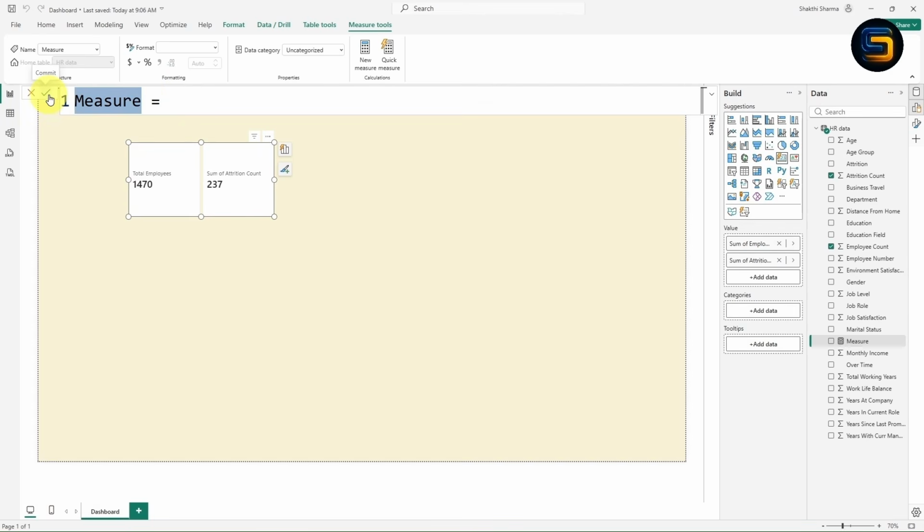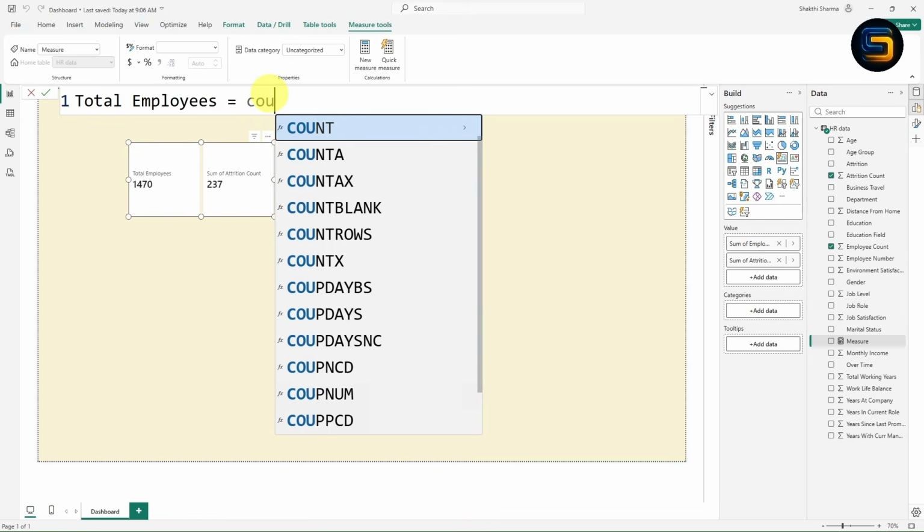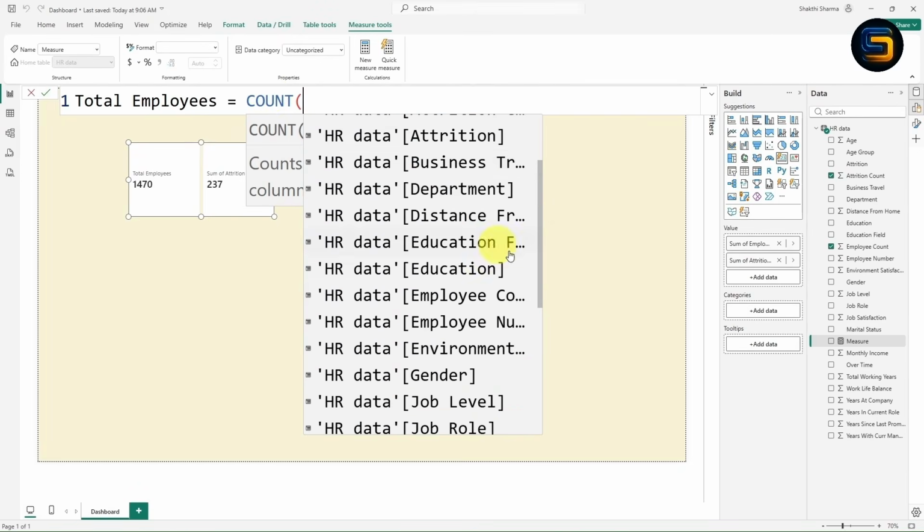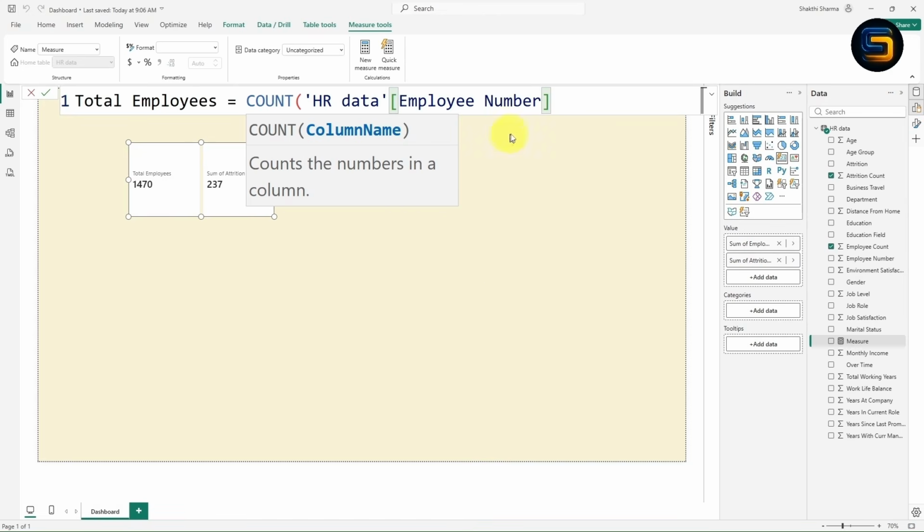I will give the measure name as Total Employees. Now I will take help of the COUNT formula. So basically I want to find the total number of employees. I will use the COUNT formula. From here I will select the column which is Employee Number. Okay, this is the Employee Number column. Now simply you need to close the bracket. The measure is very simple: Total Employees equals COUNT of the Employee Number column.